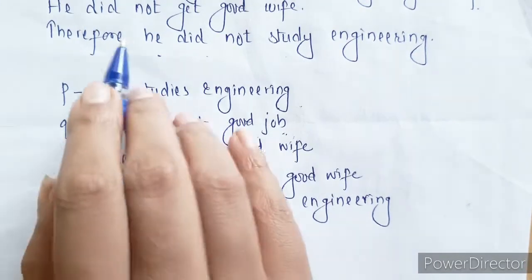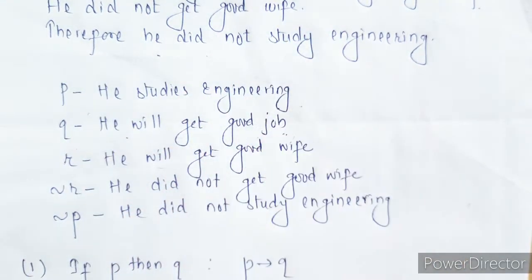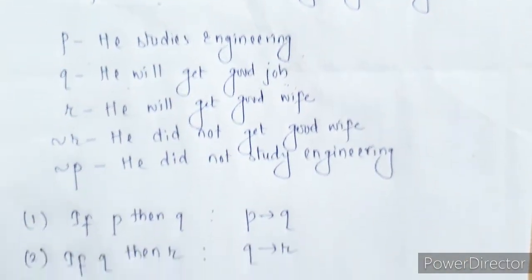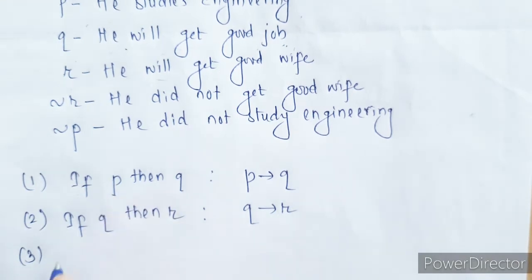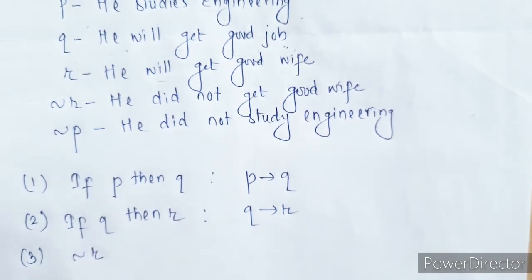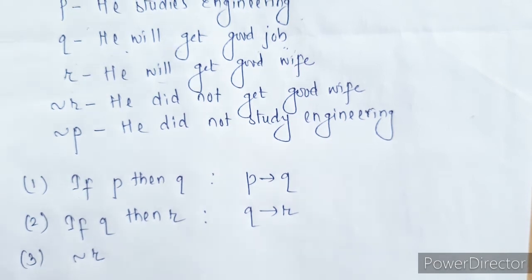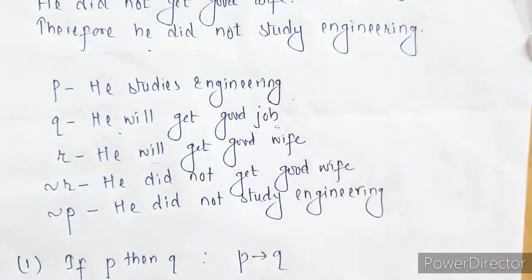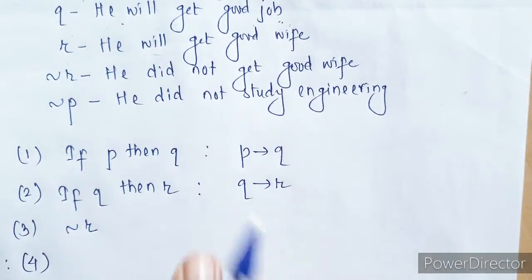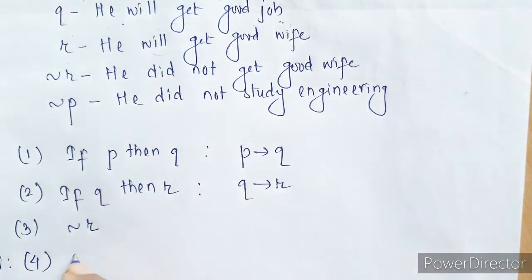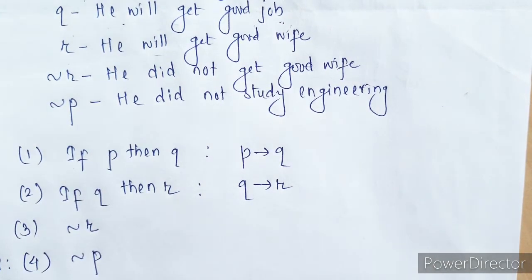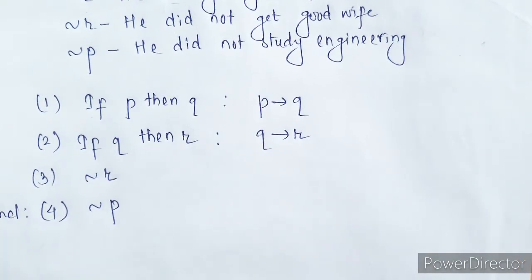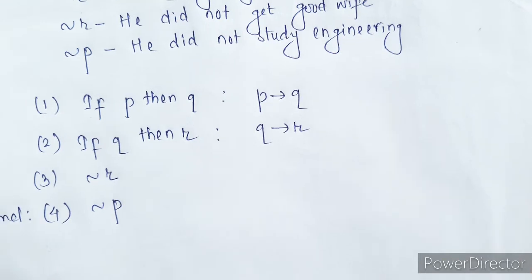Then third one, he did not get good wife, which is nothing but negation of R. And then fourth, that is conclusion, is therefore he did not study engineering, which is nothing but negation of P. So we have to write this all in argument form.